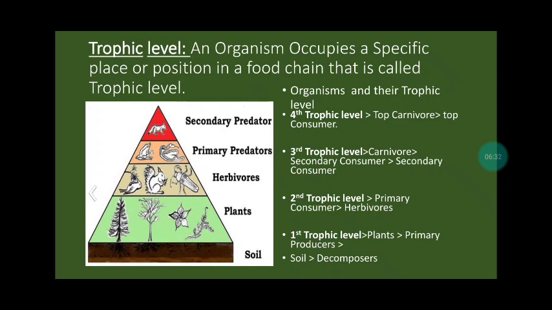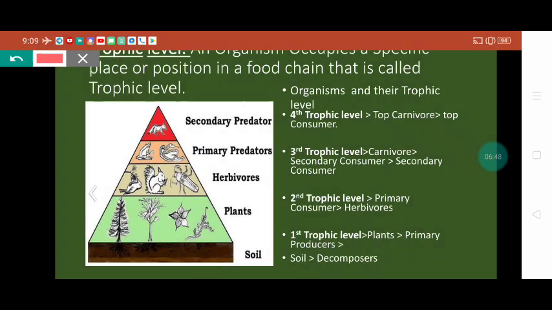Okay, trophic level. The organism occupies a specific place or position in the food chain, that is called trophic level. That means every organism has a specific place in the ecosystem, and that's why that level is called trophic level. If we discuss a little bit more, soil decomposers are also there, but they are not shown in the food chain or food web, but they perform an important function.